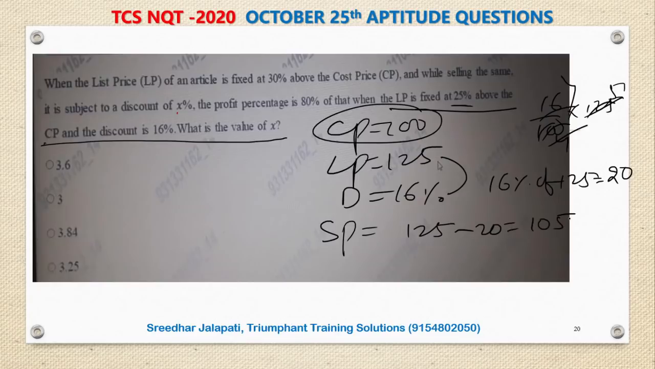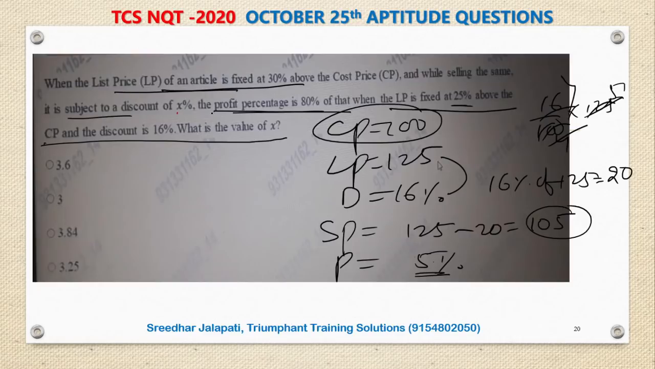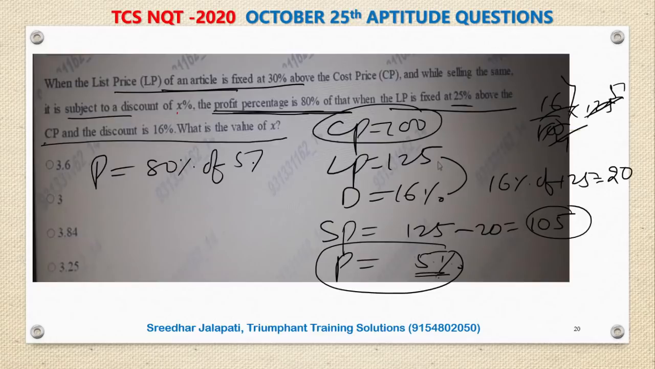So cost price 100, selling price 105. Then what is the profit? 5 rupees, that is 5%. So in this case the profit is 5%. Then in the first case, the profit is 80% of what it was. That means in the first case, the profit percentage is 80% of 5%, which is 4%. Right? 80% of 5% is 4%. So the profit is 4%.